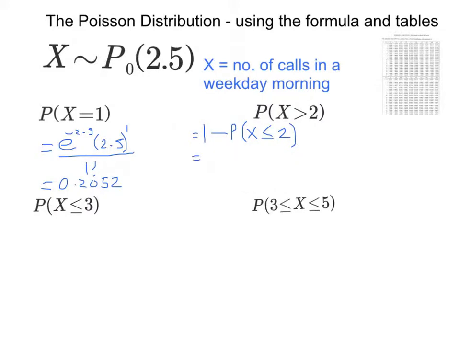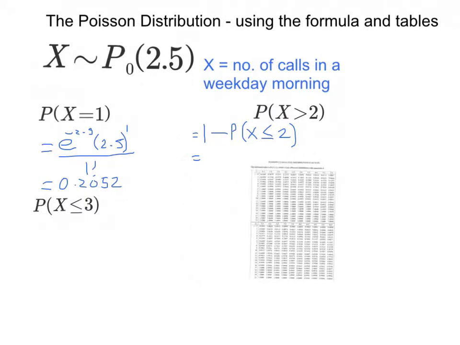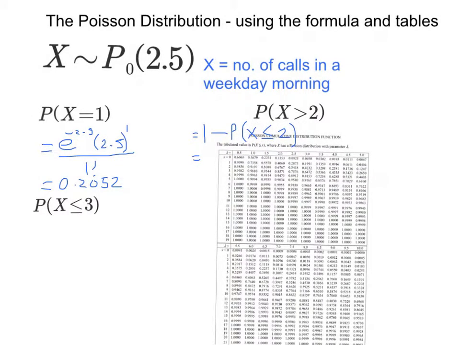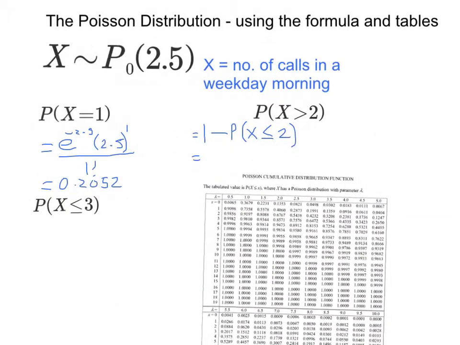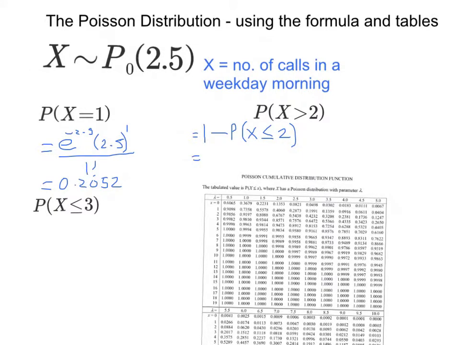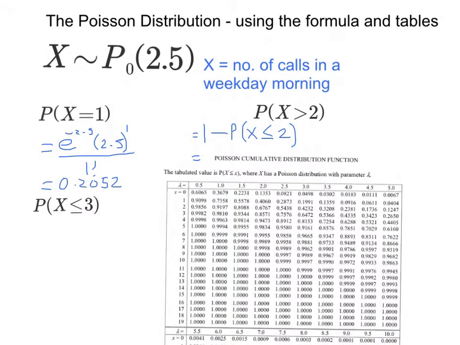So there are 2 ways of doing this, one with the cumulative formula, one is the table. If you remember what our conditions on lambda are, we need lambda to be 0.5 or 1 or 1.5 or whatever, and we've got 2.5, that's good, so we can use the table. Here lambda is 2.5 and our x is 2, so we go to lambda is 2.5, go to x is 2, and we look across.